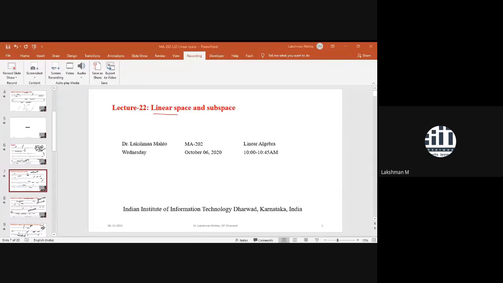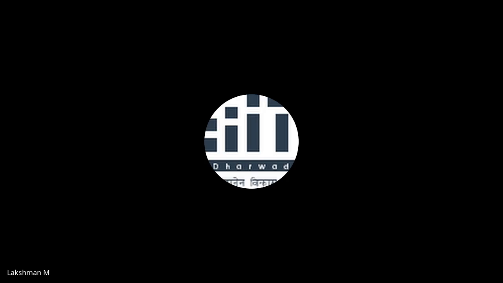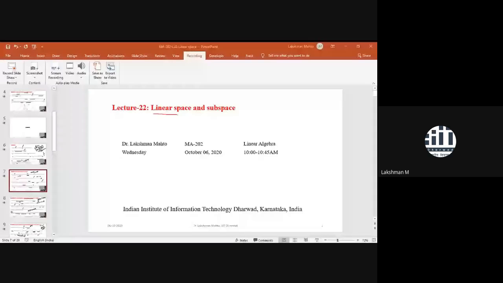If you want to do some operation with polynomials in P2, that means polynomials of degree up to 2, then whatever operation you want to do here, the same operation you can do in R3 as well, and vice versa. That kind of thing we will come to know. Later you will get a lot of applications. Don't worry. There is a purpose to whatever I discuss in this class. Thank you for asking the question.